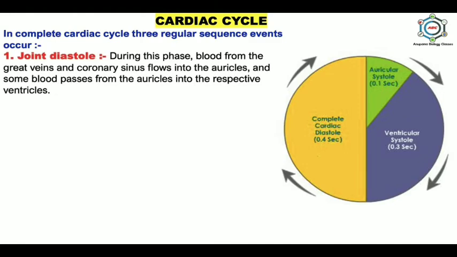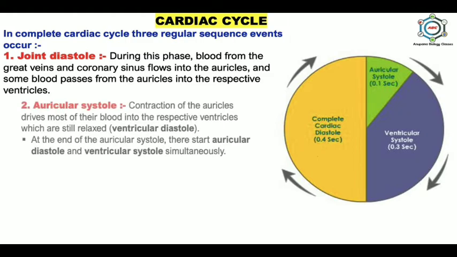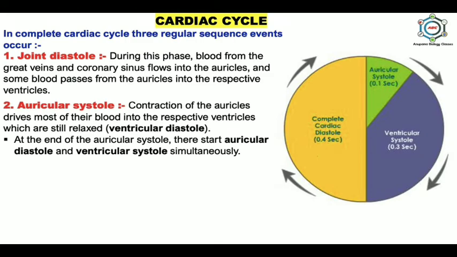So the first is joint diastole, which is also known as complete cardiac diastole. During this phase, blood from the great veins and coronary sinus flows into the auricles, and some blood passes from the auricles into the respective ventricles. Second is auricular systole. Here, the contraction of the auricles drives most of their blood into the respective ventricles, which are still relaxed, and this condition is known as ventricular diastole.